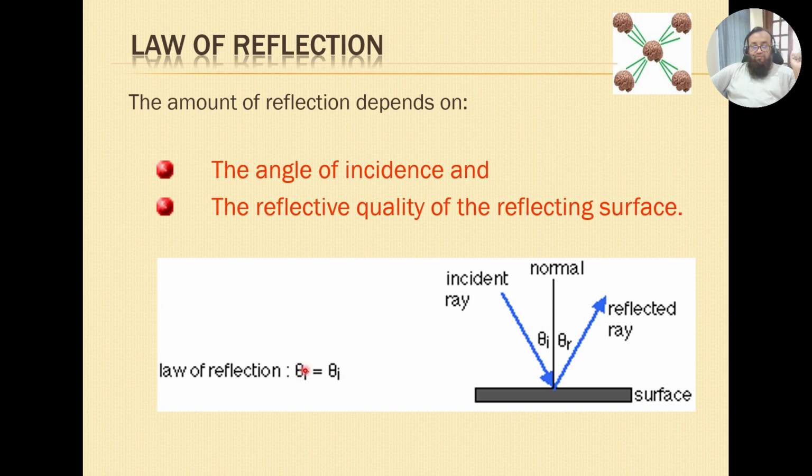The angle of reflection equals the angle of incidence. The angle between the normal and this ray, and the angle between the normal and this ray, should be exactly the same. And just to tell you, if you send the light along the normal, then all the light is reflected back. It comes back from where it was sent.